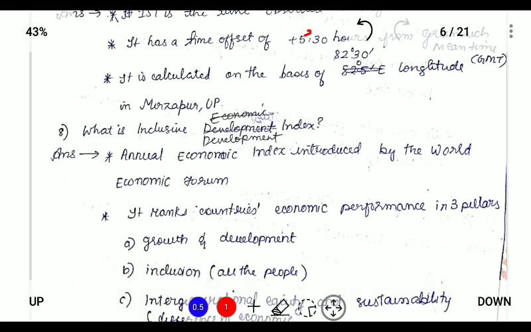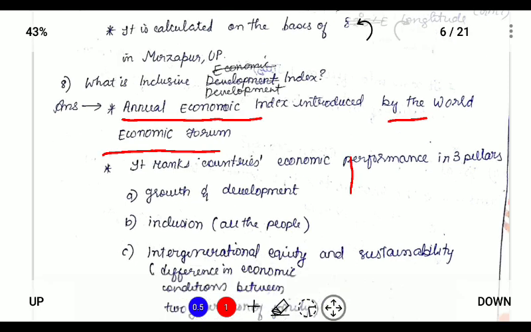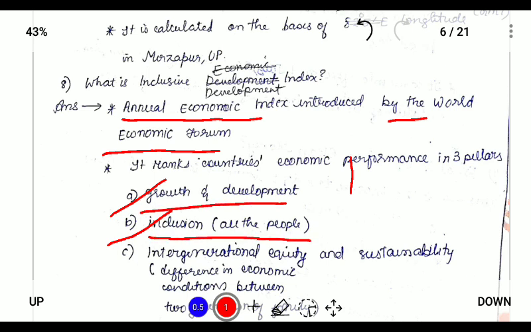Next, what is inclusive development index? So inclusive development index is the annual economic index introduced by the World Economic Forum. The World Economic Forum produces this inclusive development index, and it ranks countries' economic performance in 3 pillars, that is growth and development, inclusion, that is if the development is reaching all people, and intergenerational equity and sustainability.